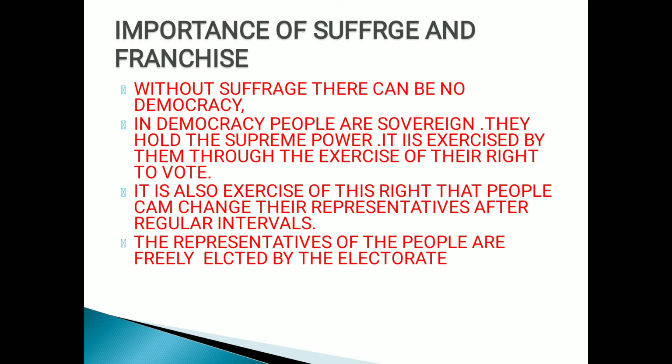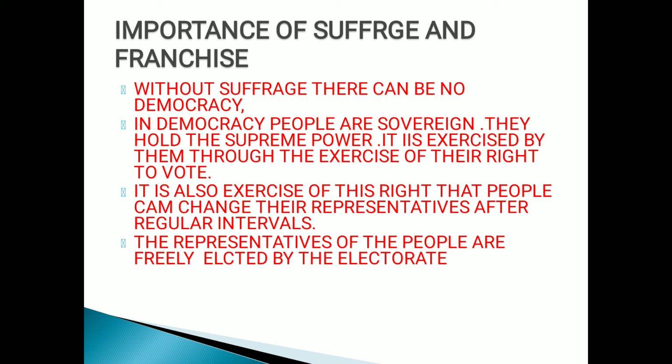Through suffrage, they determine who shall represent them and who will not, who will exercise authority of the government on their behalf. It is also through the exercise of this right that people can change their representatives after regular intervals. The system of self-governance gets implemented through the exercise of governmental power by the duly elected representatives of the people. As such, in every modern democracy, the rule of the people really means the rule of the elected representatives of the people. The representatives of the people are freely elected by the electorate.